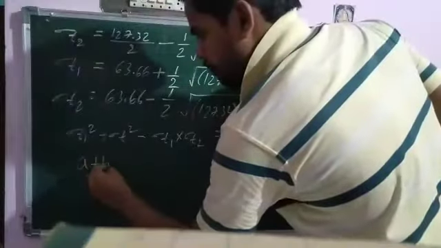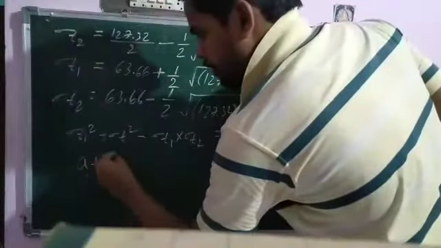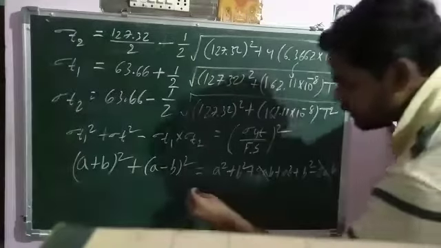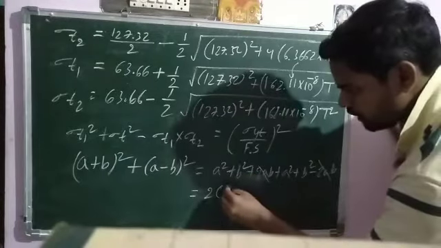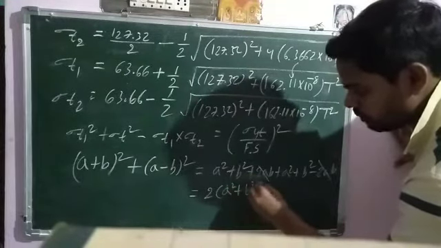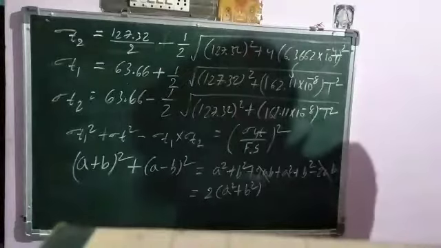From algebra we know the formula: (a plus b) whole square plus (a minus b) whole square is equal to, so what is the formula? (a plus b) whole square means a square plus b square plus 2ab. Similarly, (a minus b) whole square means a square plus b square minus 2ab. Minus 2ab and plus 2ab cancel, so finally 2a square plus 2b square, taking the 2 common, 2 into (a square plus b square).